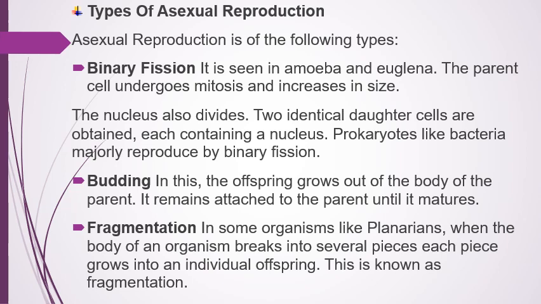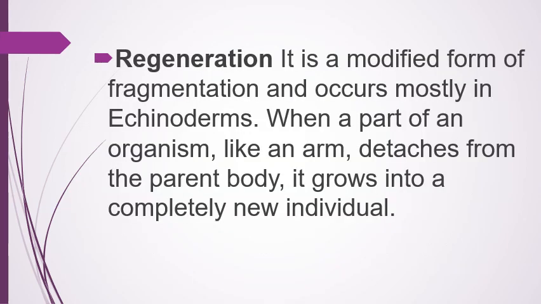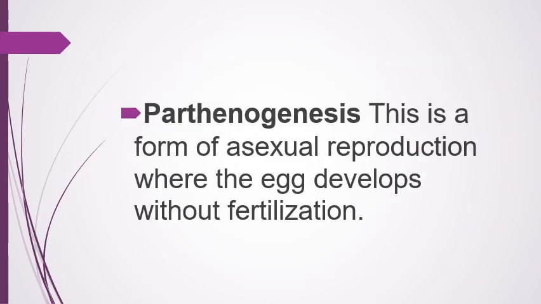Fragmentation: in some organisms, like planarians, when the body of an organism breaks into several pieces, each piece grows into an individual offspring. This is known as fragmentation. Regeneration is a modified form of fragmentation and occurs mostly in echinoderms. When a part of an organism, like an arm, detaches from the parent body, it grows into a completely new individual. Parthenogenesis is a form of asexual reproduction where the egg develops without fertilization.